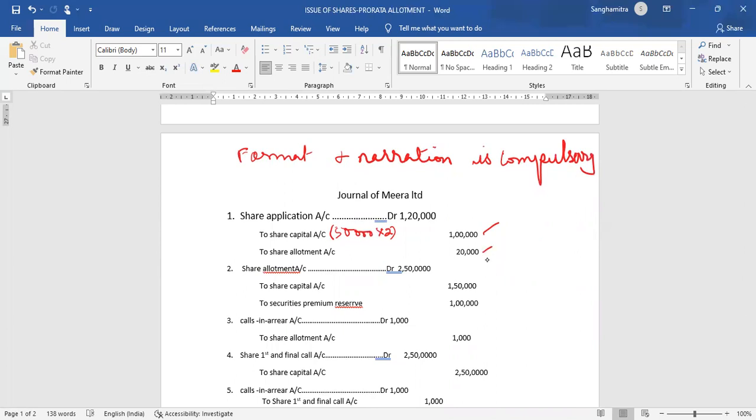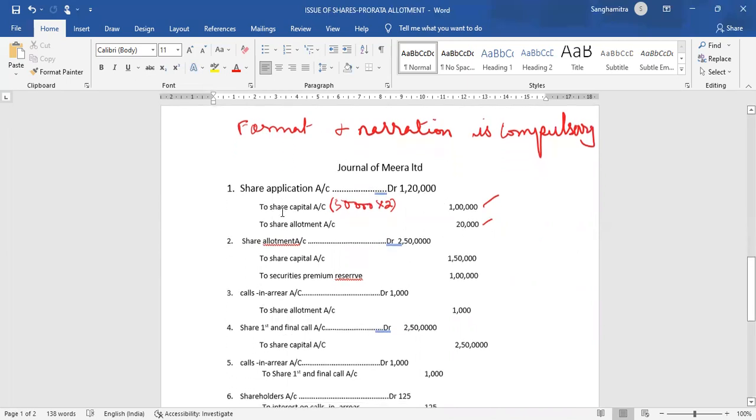It is a sum on pro rata. So we are transferring the excess amount received on application to share allotment. So we have finished the application stage. Let us move on to the allotment stage. From the allotment stage onwards, we first make the transfer entry, that is, we make the money due, and then we make the entry for receiving the money.